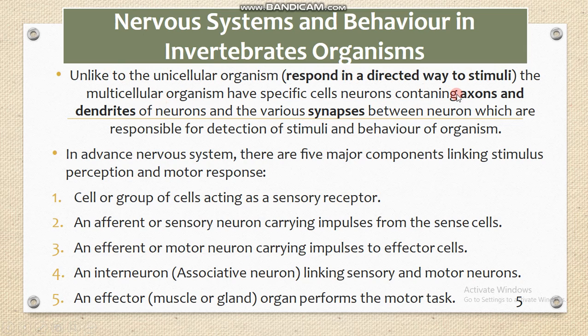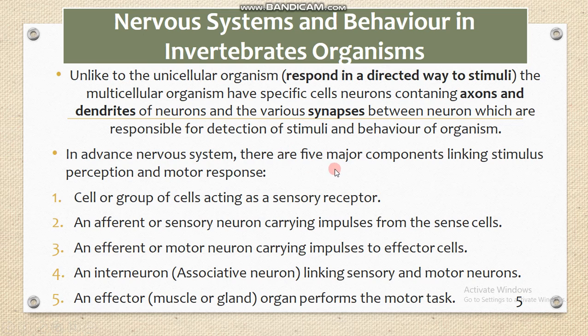They have axons and dendrites. These are responsible for detecting the stimuli, detecting the change in the environment, and they send the message toward the central ganglia that are present mostly in the anterior part of the body.